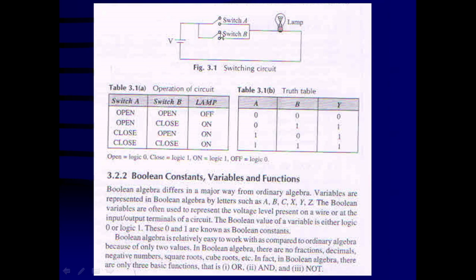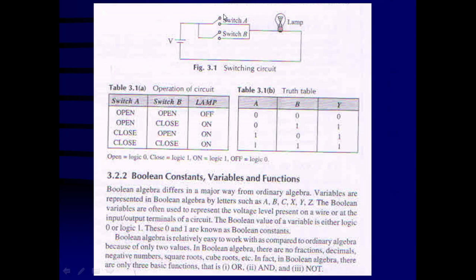When switch A and switch B are open, that means they are disconnected in the circuit, so no current is passing and the lamp remains off. That means switch A is open, switch B is open, and the condition of the lamp is off. The open switch corresponds with logic 0. So here A is 0, B is 0, and the off state of the lamp is also 0.